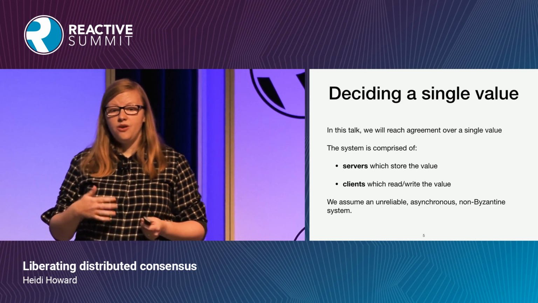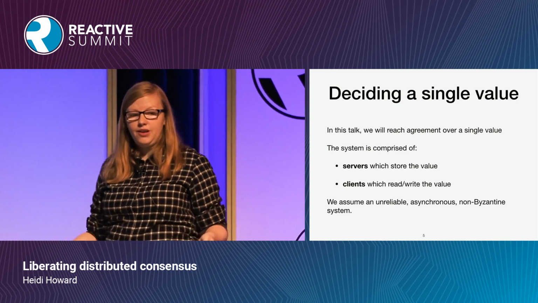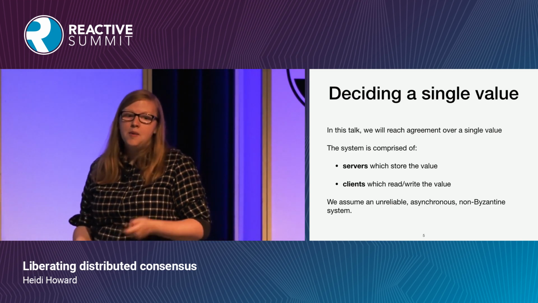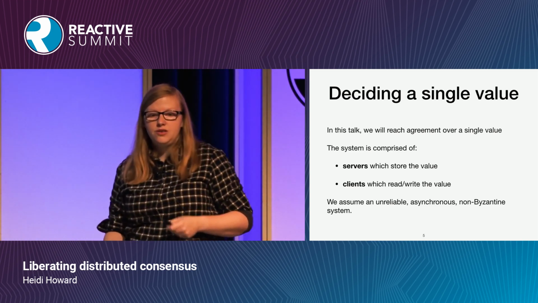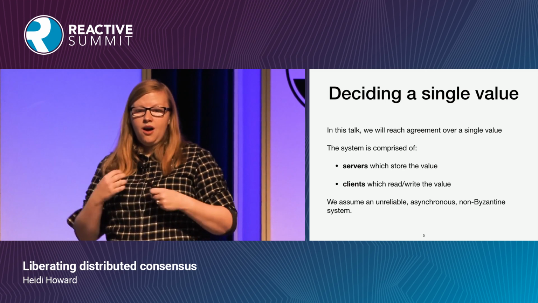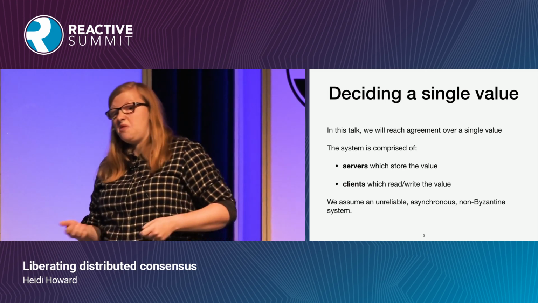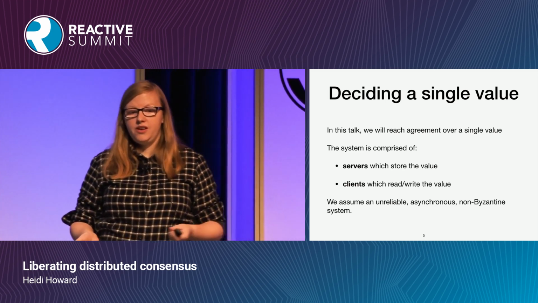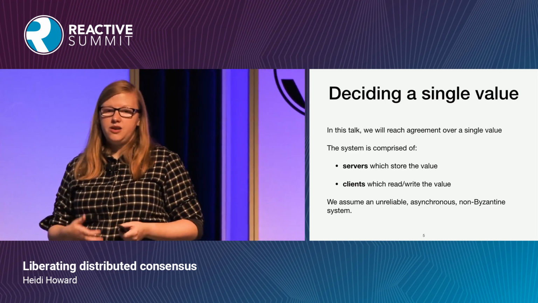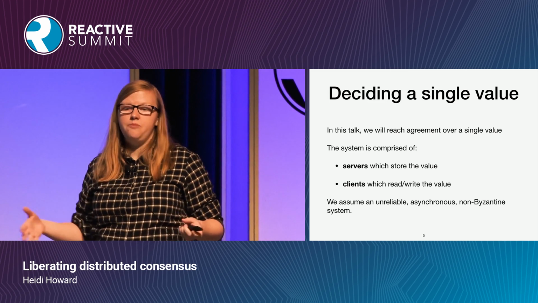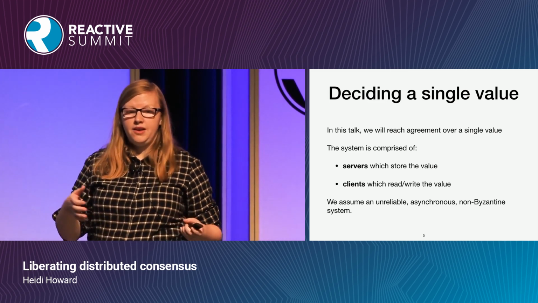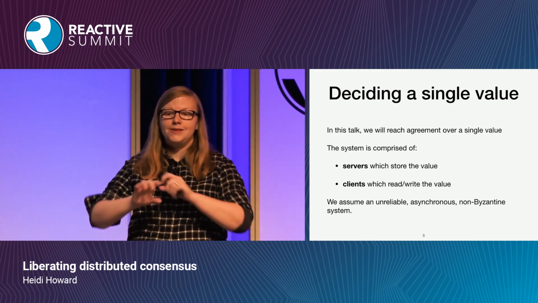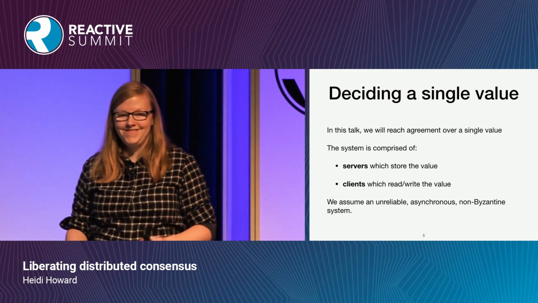So we're not going to be assuming that our hosts are reliable. If we send a message, it might get there, it might not get there, it might be duplicated, it might be reordered, it might be dropped. Our hosts may answer us, they might not. Their clocks may drift. We make no assumptions about synchrony. In fact, the only assumption that we're going to make is that the system is non-Byzantine. What that means is that the nodes will follow the algorithm as implemented. This is not a talk about blockchain. Sorry.